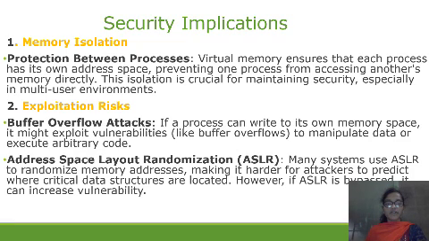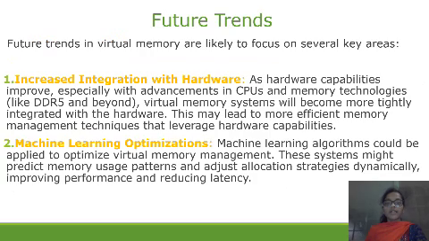Exploitation risks, buffer overflow attacks. If a process can write beyond its own memory space, it might exploit vulnerabilities. Address space layout randomization. This is called ASLR. Memory systems use ASLR to randomize memory addresses, making it harder for attackers to predict where crucial data structures are located. Next, we are moving to future trends, increased integration with hardware, machine learning optimization.